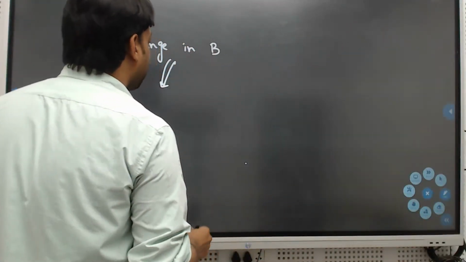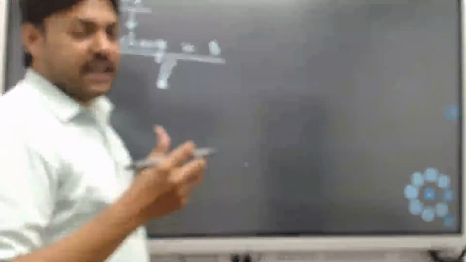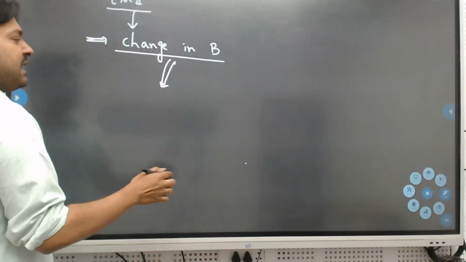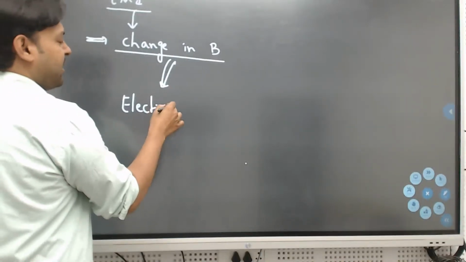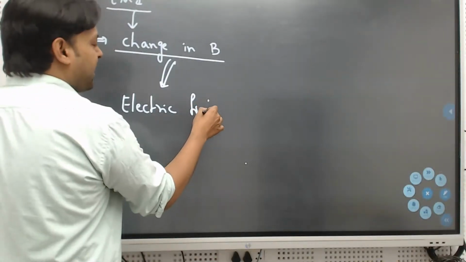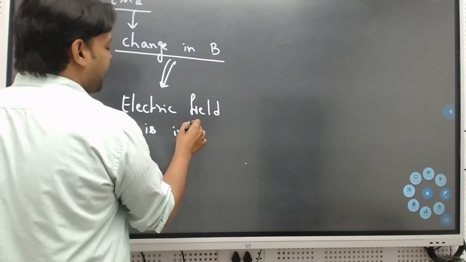Make that point clear. If change in the magnetic field is there in any area, in any region, at that particular region, electric field will be induced. So this concept, I think, we studied. Electric field is induced.